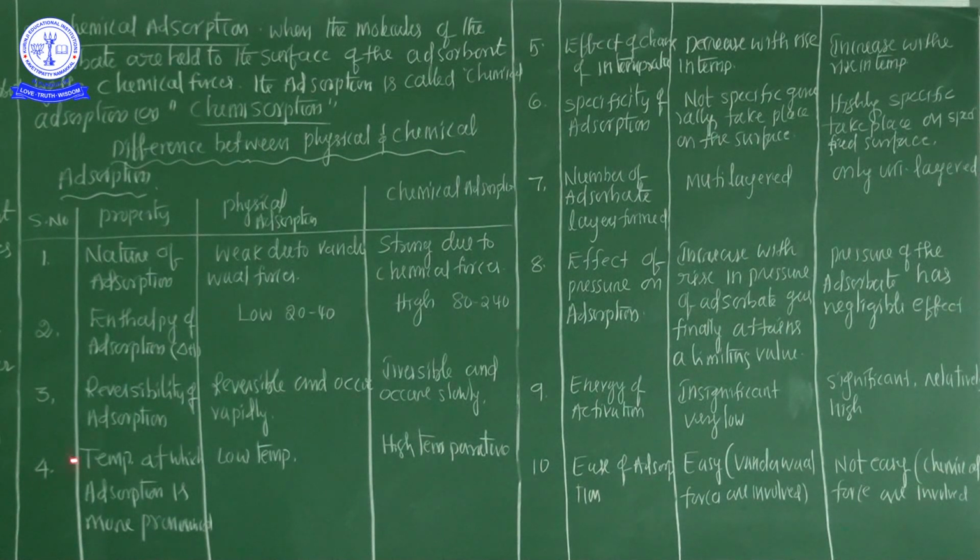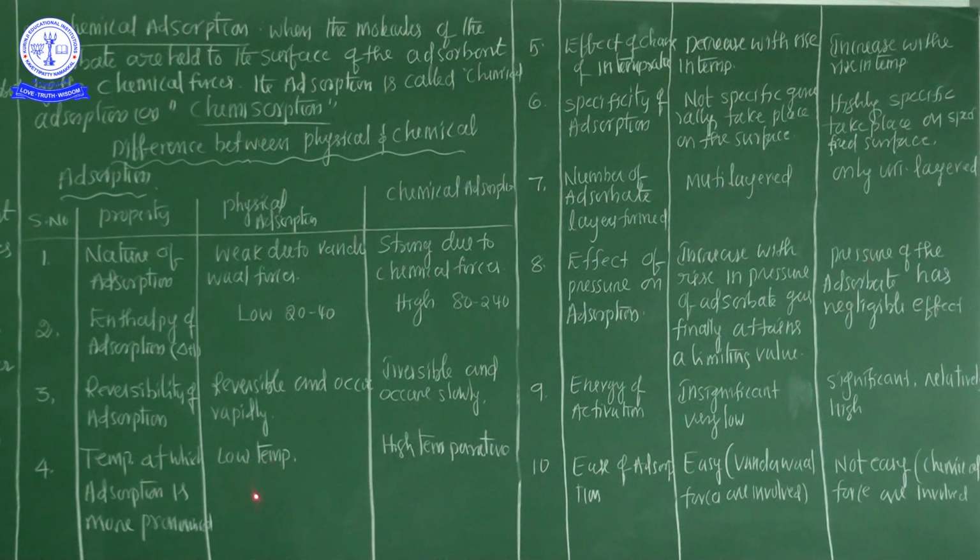Now, the fourth property, temperature at which adsorption is more pronounced. In physical adsorption, it is low temperature, below the boiling point of the adsorbate gases.